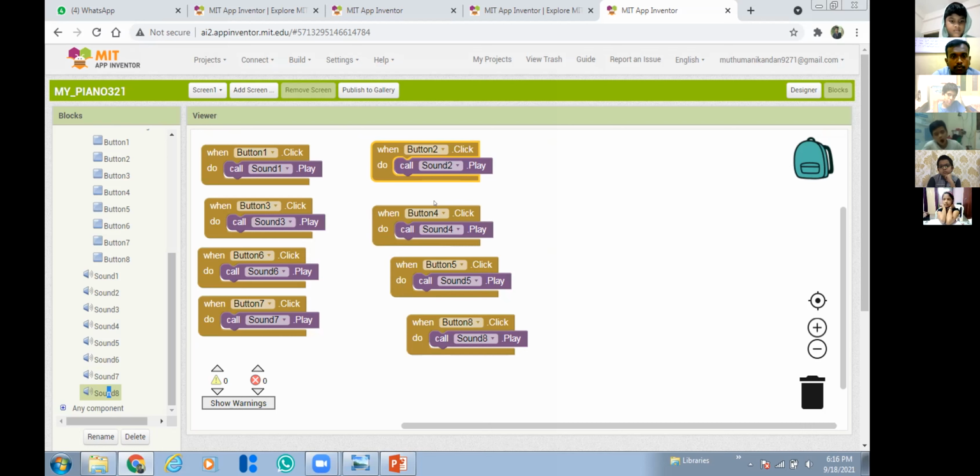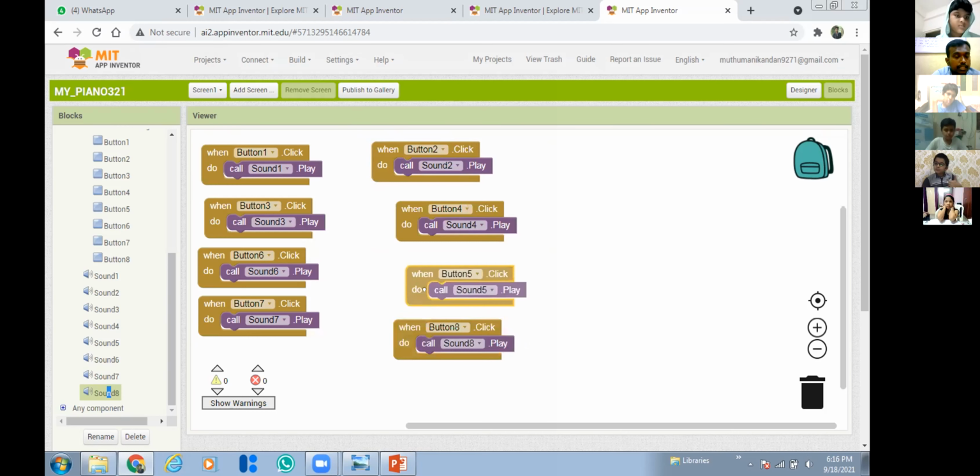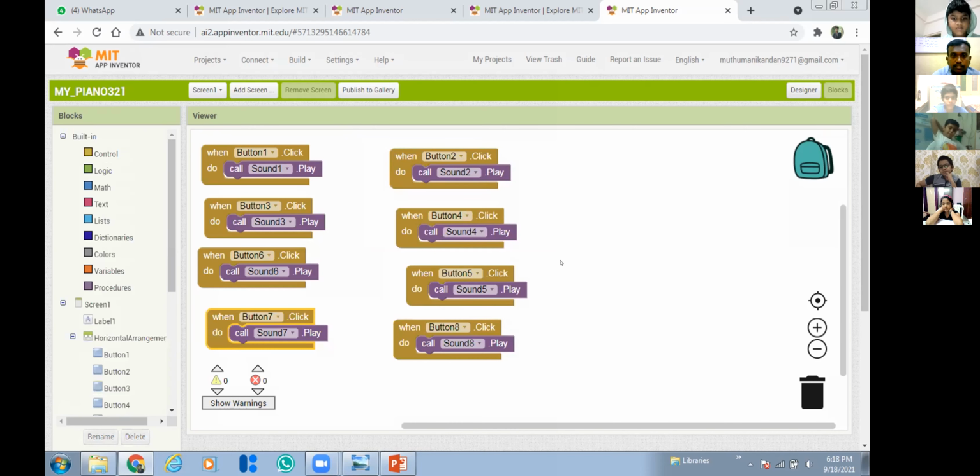So this is how we are developing, how we are doing the coding. The blocks are very simple, right? For this piano app, the blocks are very simple and easy to understand. So now the designing is done and the blocks are done. Then what do we have to do?